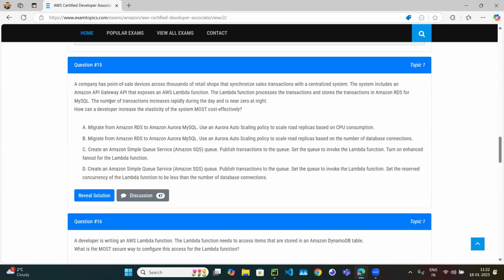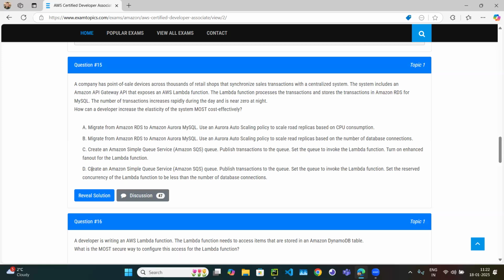So if the number of transactions has increased, there will be load on the database, and maybe some database transactions might fail or be throttled. So you have to hold some transactions in some buffer space like a queue. So it looks correct: create a Simple Queue Service, publish those transactions to the queue first, and then invoke the Lambda function, right? And then they said turn on enhanced fan-out. In a Lambda function I don't think you can turn on enhanced fan-out.